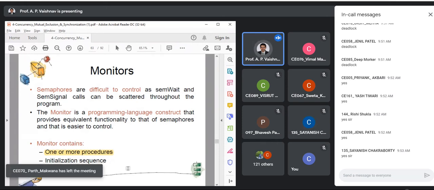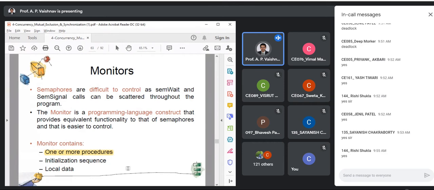In append, ideally what should we do? I should create a new character, add it to my buffer, and increment the count. Yes or no? That's what we do as a producer.